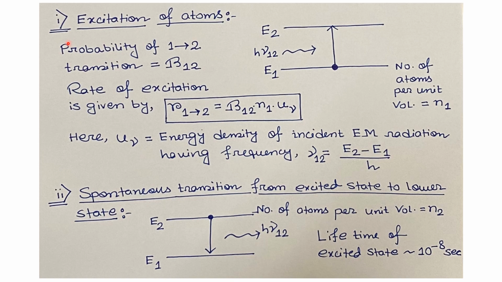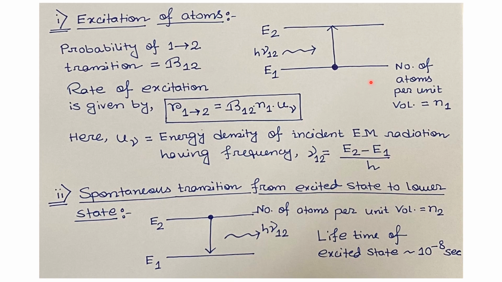The first process was excitation of atoms. Let us consider two energy levels, E1 and E2. The energy gap between these two energy levels is E2 minus E1. The equivalent photon energy is h nu 12. We can consider energy level E1 as the ground state and energy level E2 as the excited state.